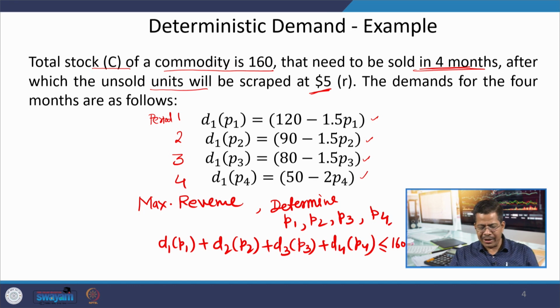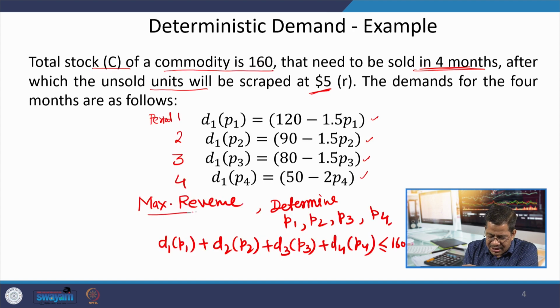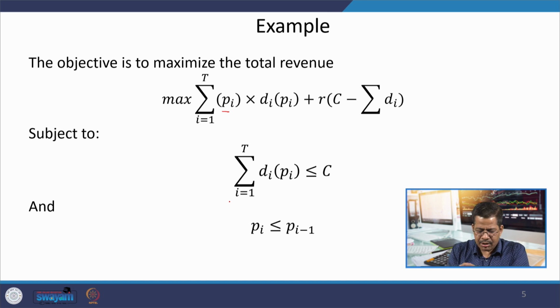So, let us go to Excel and see how we can formulate this problem in Excel, and then how we can perform the optimization algorithms so that we can get the values of P1, P2, P3, P4. Here, the objective function is, as I just mentioned, the maximization of the revenue. Now, this objective function has 2 components.